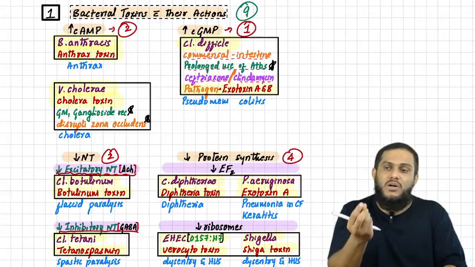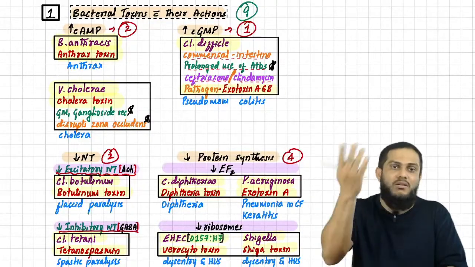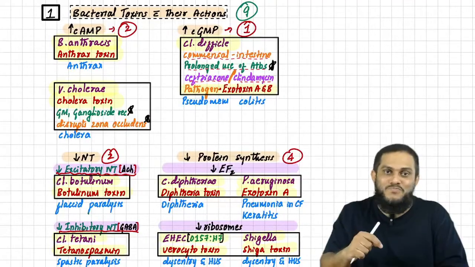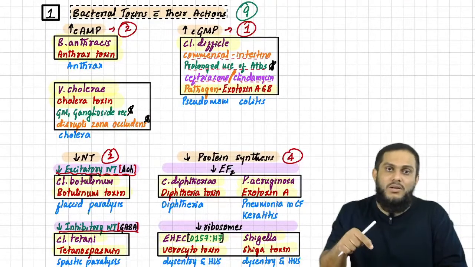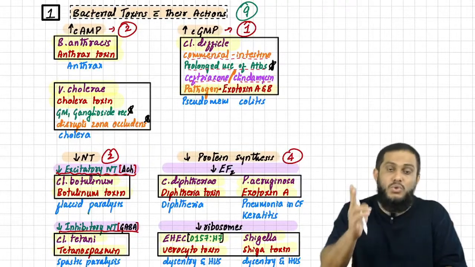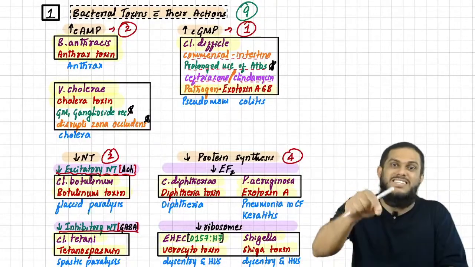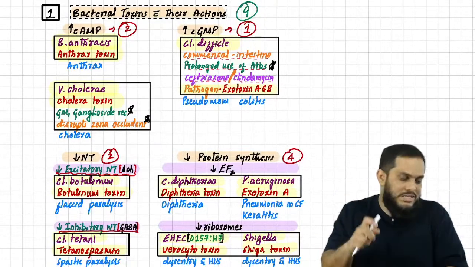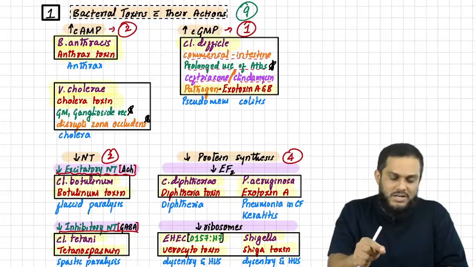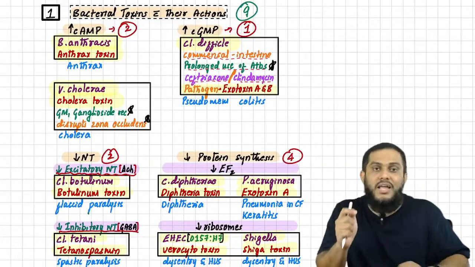So today I'm here not just to deliver these are the toxins, take the mnemonic and remember it. No. Today I'm here to tell you how to remember also. Without mnemonics, we are remembering it, and you know the toxin, the action, the organism, the disease, everything that is needed. With that we are done with the first topic. Though the topic is 1, we have completed 9 bacteria producing 9 toxins.